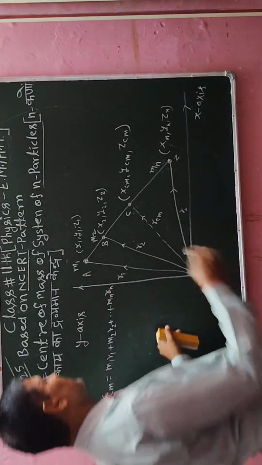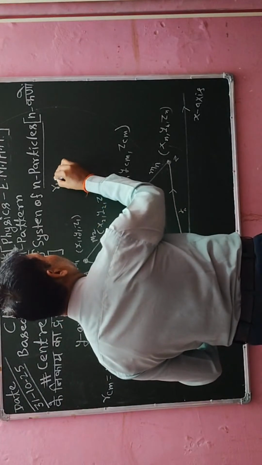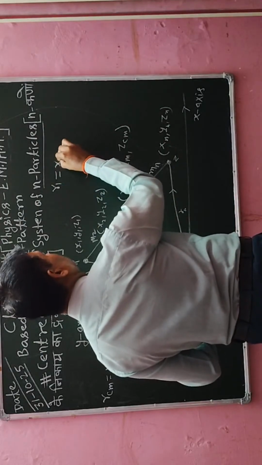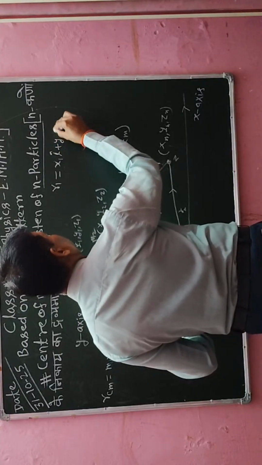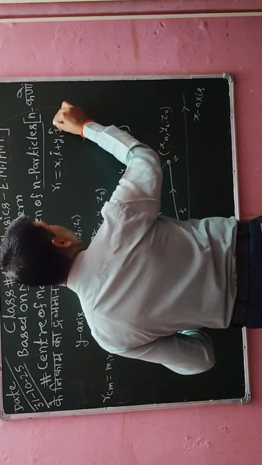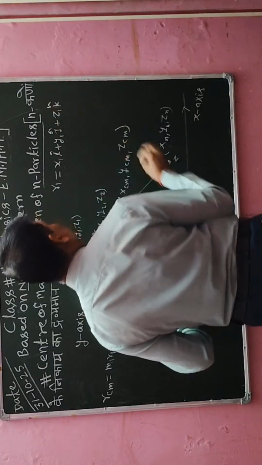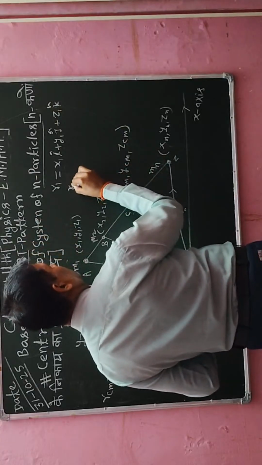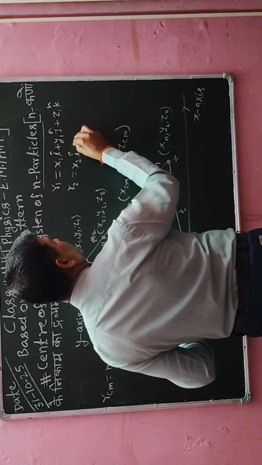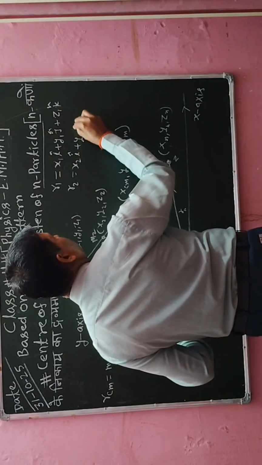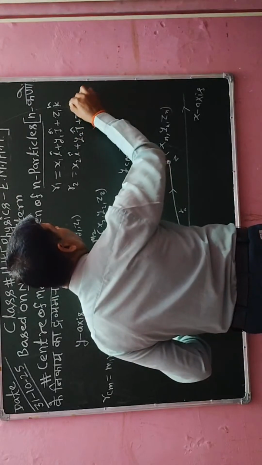Because here vector r1 I have written as x1 vector i cap plus y1 vector j cap plus z1 vector k cap. Similarly, vector r2 I have written here as x2 vector i cap plus y2 vector j cap and z2 vector k cap.